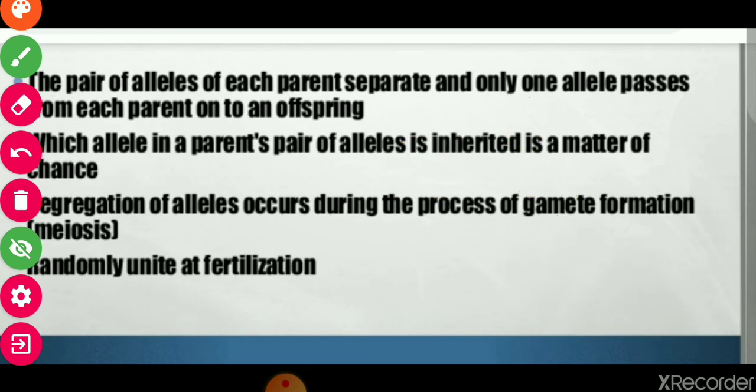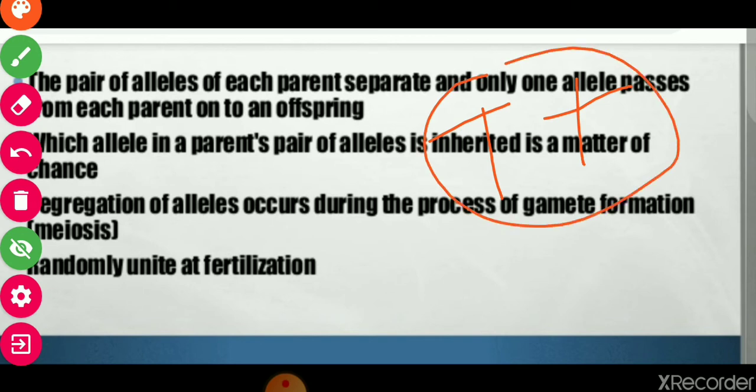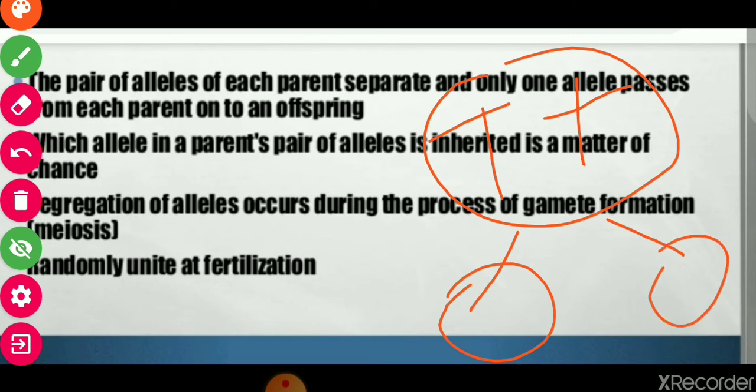Which allele in a parent's pair of alleles is inherited is a matter of chance. When these two alleles separate, which allele is transferred to which gamete is only a matter of chance. It is not definite which one will be transferred.